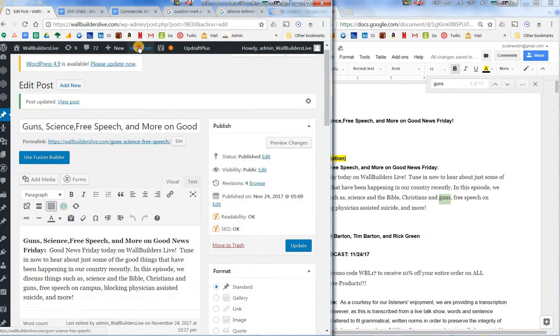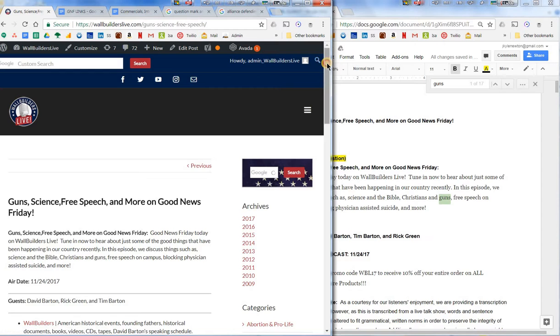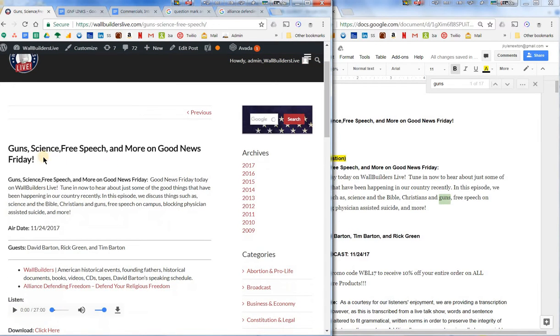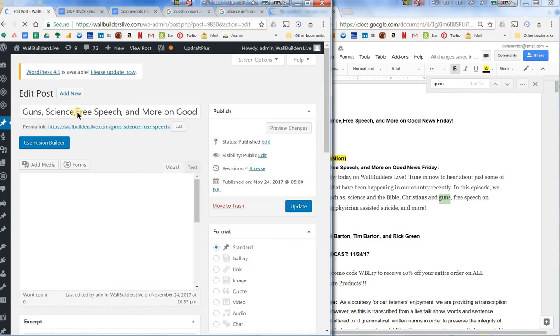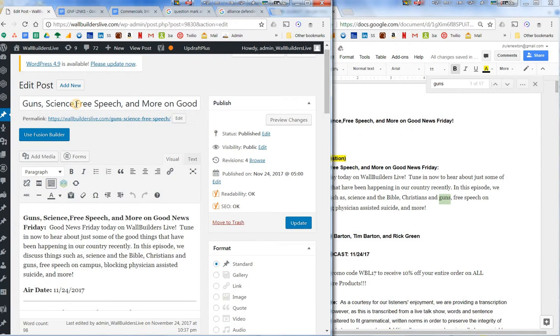Okay, now I'm going to show you, I'm going to click View Post. It's right here. Okay, so now, if you remember, before it just said Good News Friday. Now we have a much prettier filled out description and title so that people scanning will know what they want to see. Now, just glancing, I noticed I left out the space after the comma. When I was deleting and moving things around, I also apparently deleted that space. There we go.